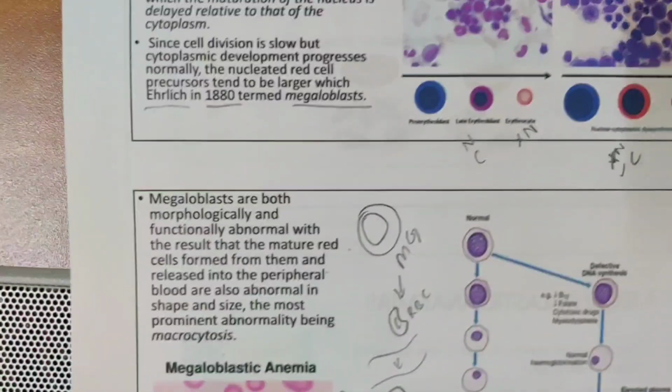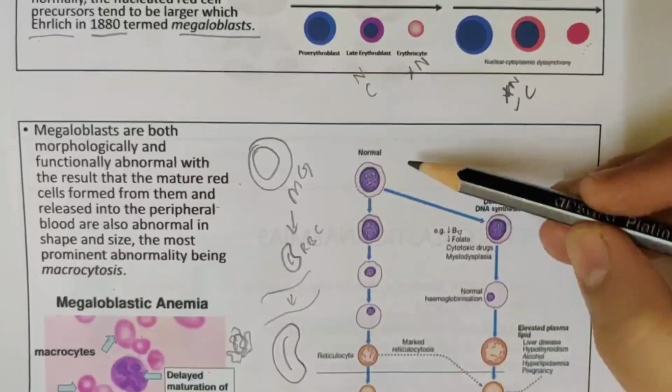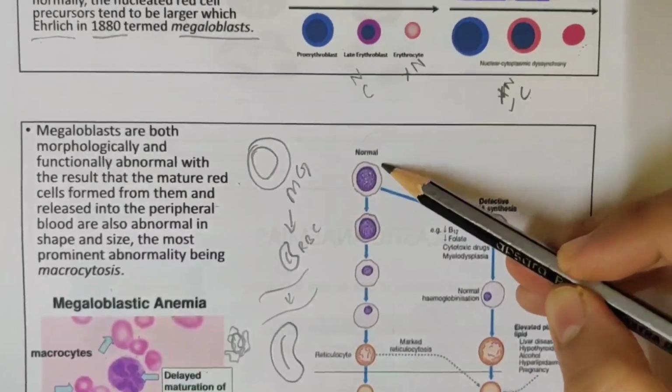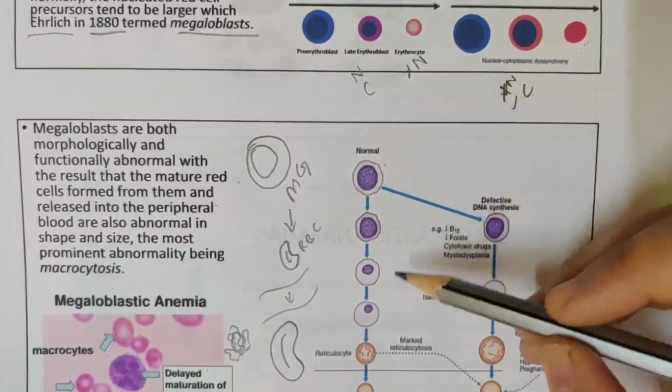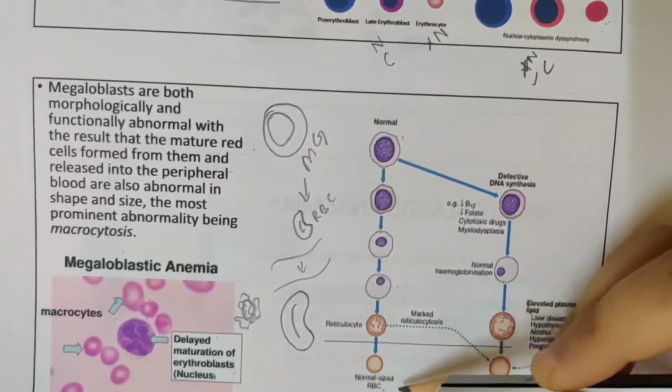Okay. So this flowchart shows you the normal erythropoiesis. Normal erythropoiesis: hematopoietic stem cell, then you have the pro-erythroblast, intermediate and late erythroblast, finally reticulocytes, and then you have a normal sized RBC.